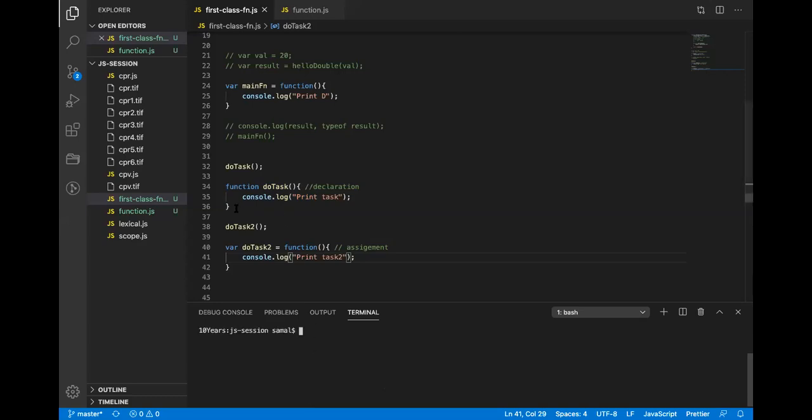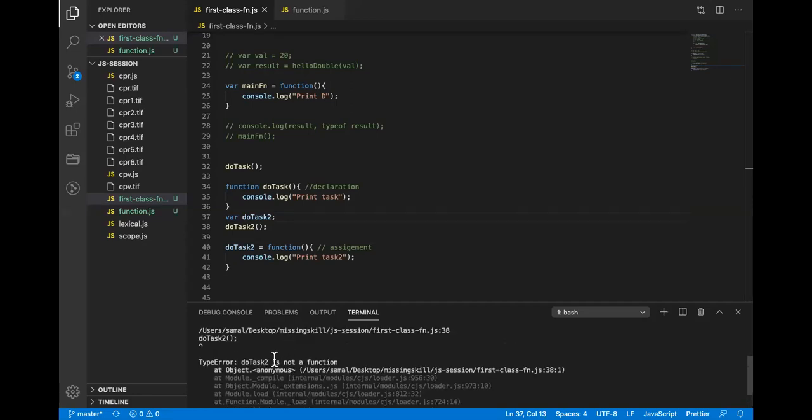Here the function was an independent entity, and it was declared. Here what I did, I defined a function and assigned it to a variable. If you remember from the concept of variables, only the variable declaration gets hoisted. So in this case, only the var keyword will get hoisted to the top. Here the value of var is undefined, and you try to call undefined, and that is why it throws an error: task2 is not a function.